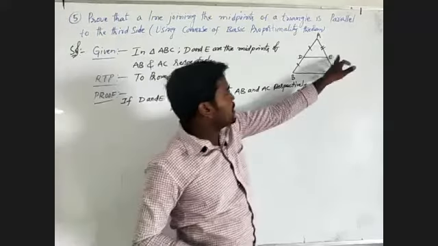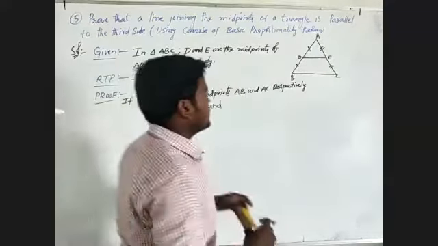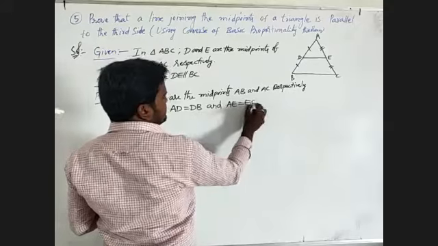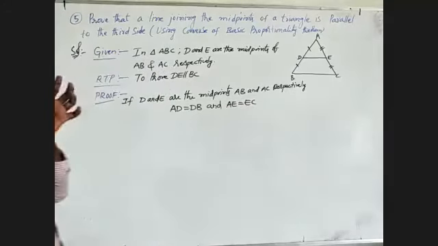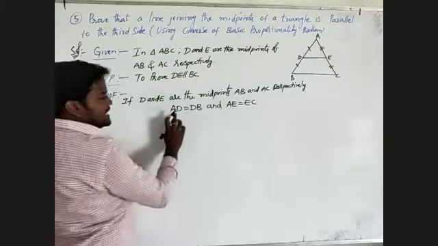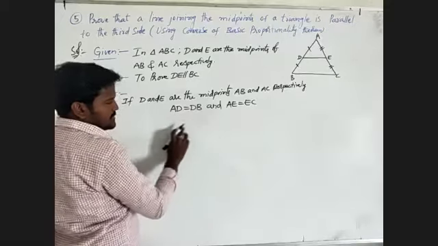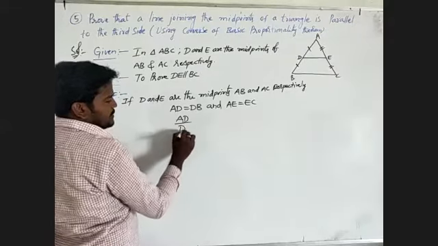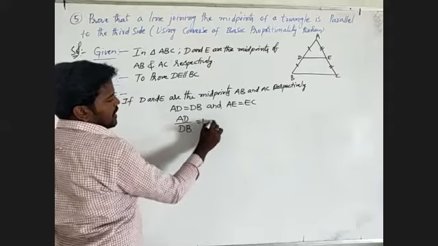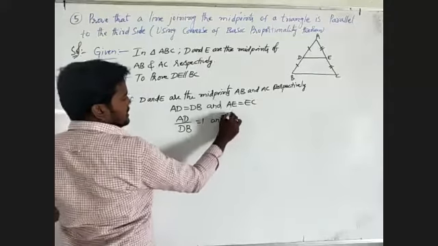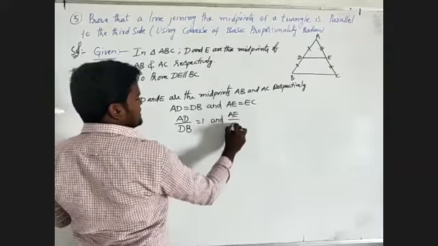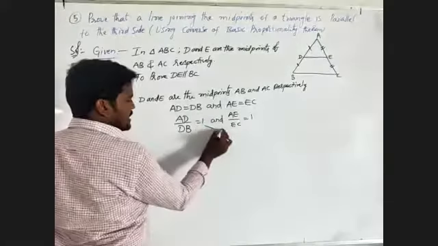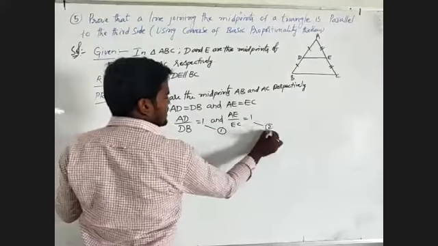E is the midpoint of AC, so we write AE equals EC. AD equals DB means AD by DB is equal to 1. After that, AE by EC is also 1. This is equation number 1 and this is equation number 2.